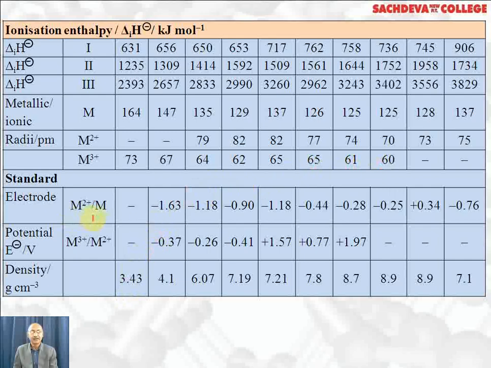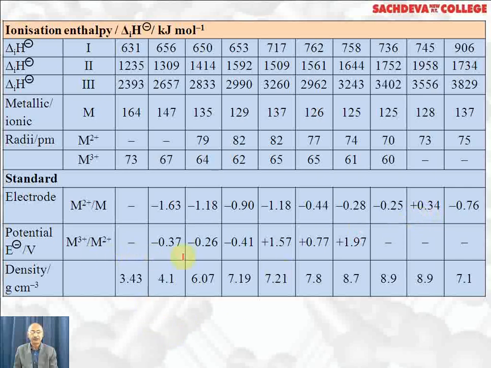Reduction potentials of M+2 to M are given. This is -1.63, which is lowest, and then it increases for manganese and titanium. Scandium, titanium, manganese and vanadium have the same electrode potential. This is iron, cobalt, nickel, copper and zinc. Copper has a positive reduction potential because of high enthalpy of atomization and high ionization energy.